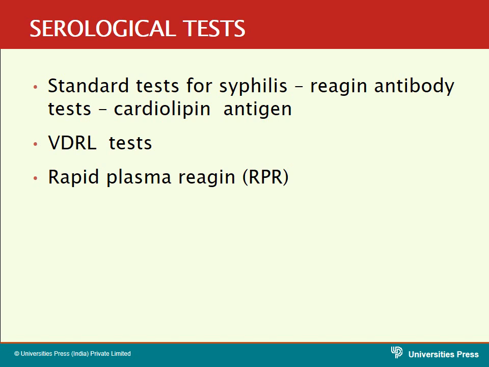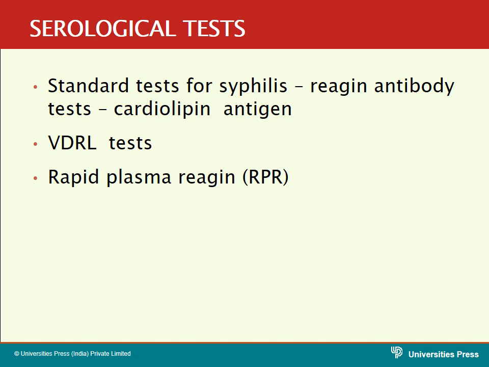This antigen is combined with carbon particles, and these carbon particles combined with the cardiolipin antigen are treated with the patient's serum. If the patient's serum contains the antibodies, you will see the agglutination.